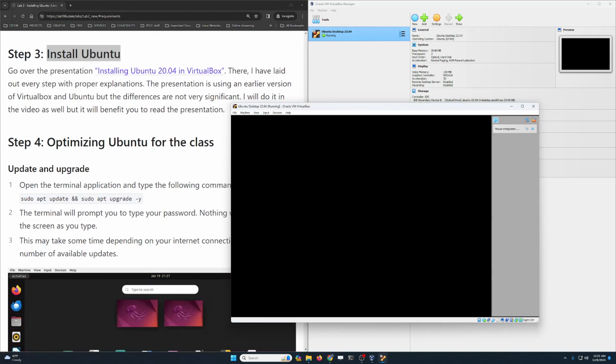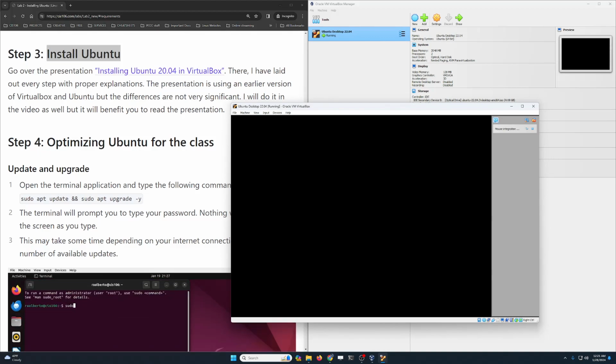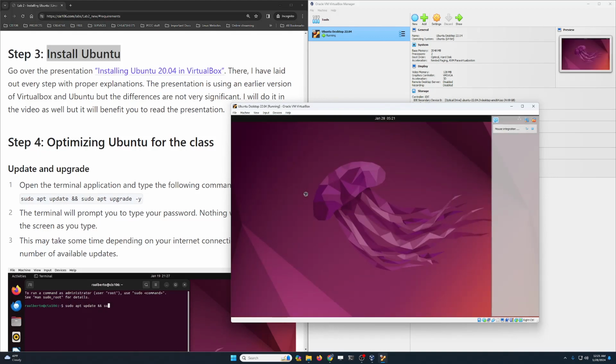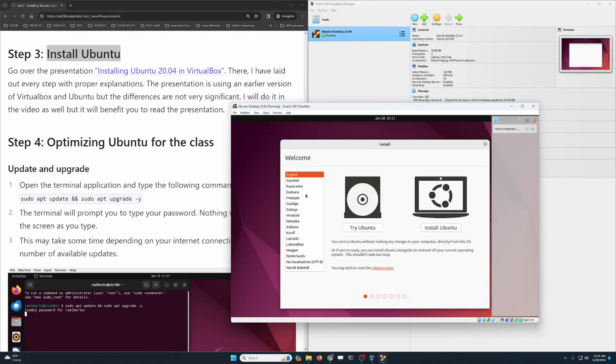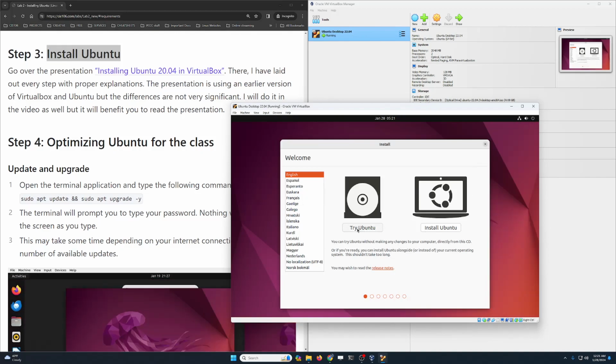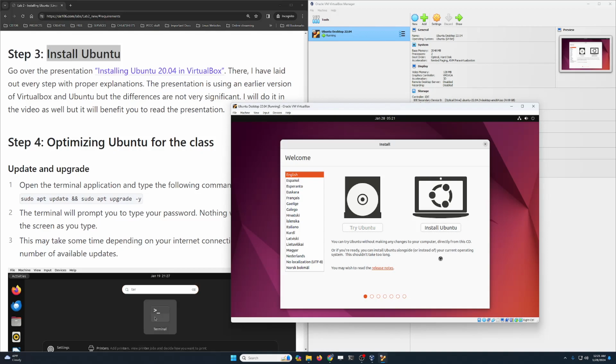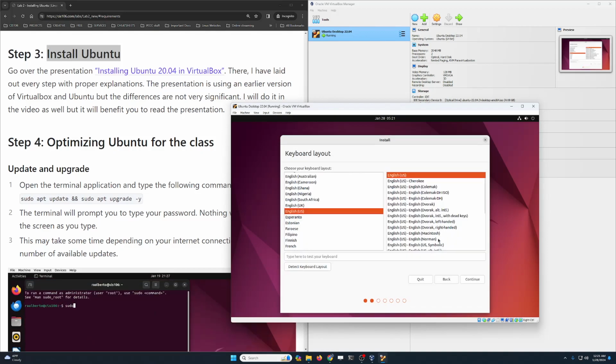Once the check is over, we are going to be presented with the Ubuntu installer. It would allow us to either try the operating system in a live environment or we can just proceed with the installation. In this case, we're just going to proceed with the installation, but you're welcome to try out the live environment if you choose to do so. So to try the live environment, click on Try Ubuntu. To install, obviously click on Install Ubuntu.